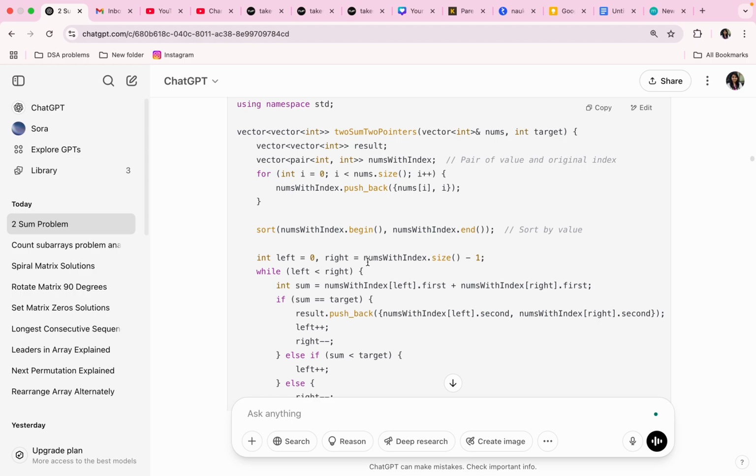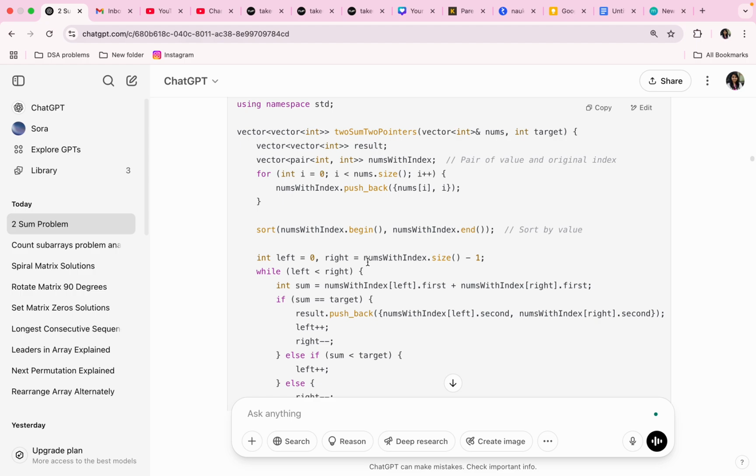We are creating a different vector of pairs, and in these pairs we will add the value with its index. That's why its name is nums with index, and we are storing indices because we have to return the indices, and we are handling indices very carefully in this solution.